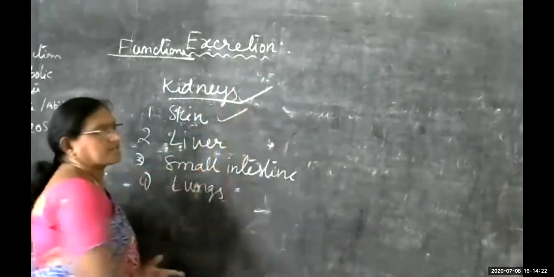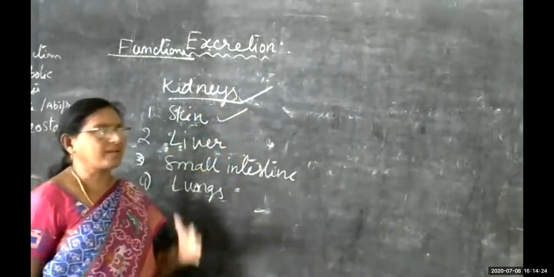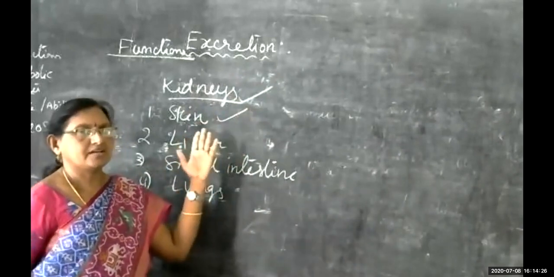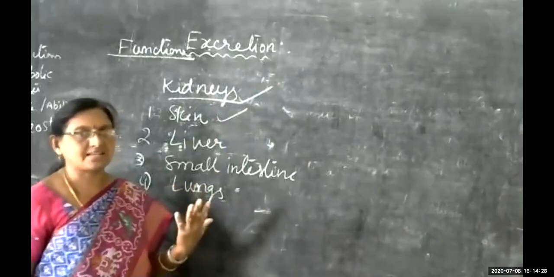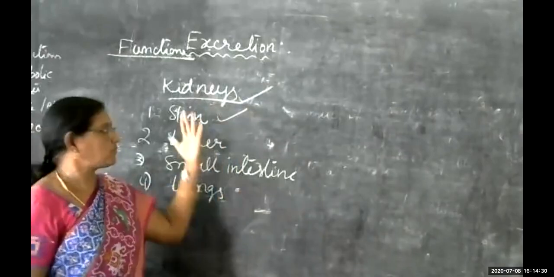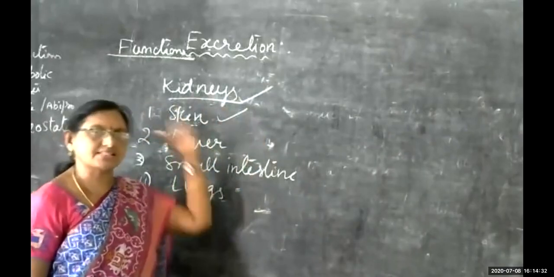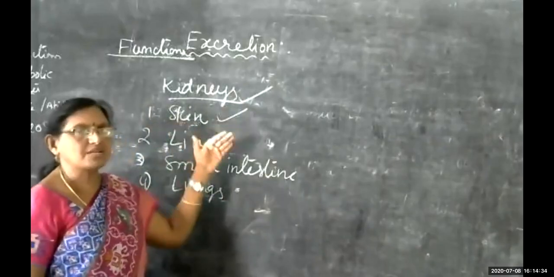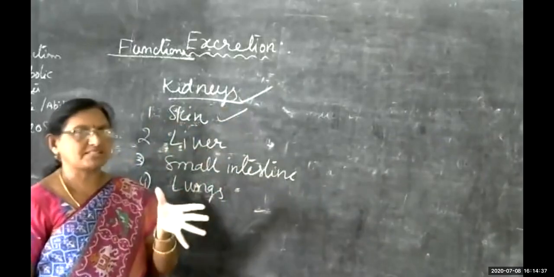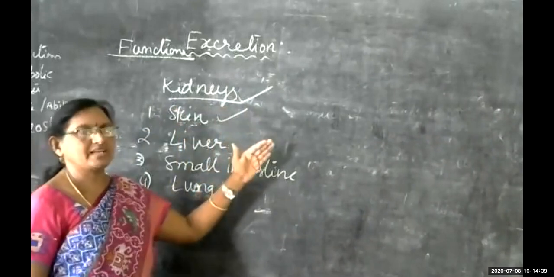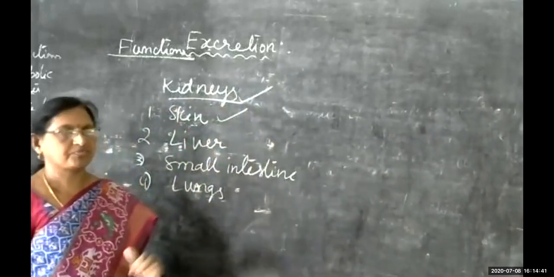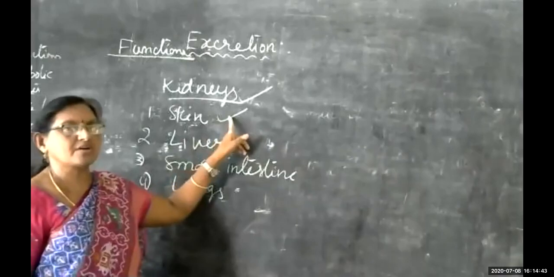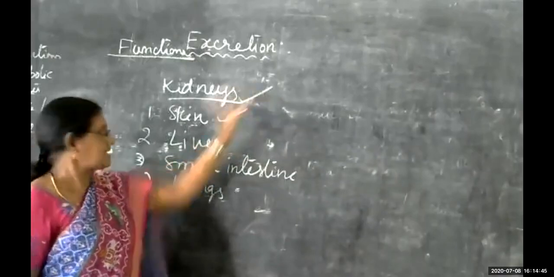Then the skin eliminates wastes through sweat. We have oil glands, sebaceous glands, in the skin that produce sebum. Whatever excess water and excess salts are present will be released through the sweat pores. So the skin also has a role in the excretory system.